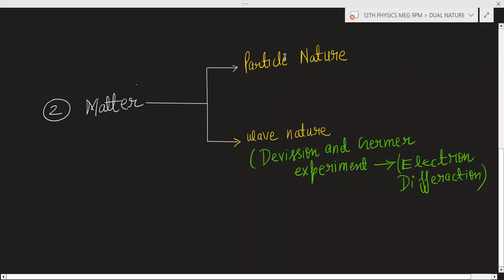So matter has particle nature as well as wave nature. So matter has dual nature.